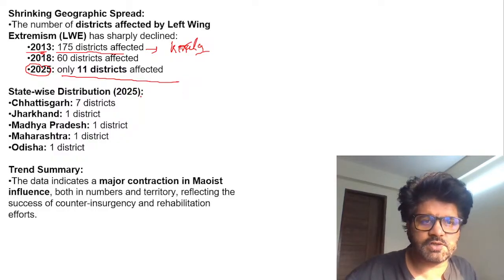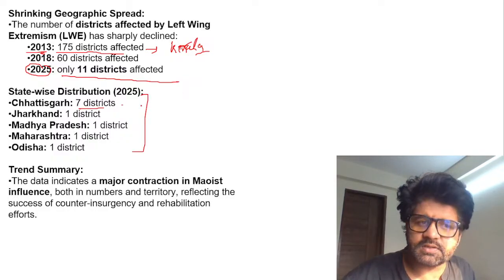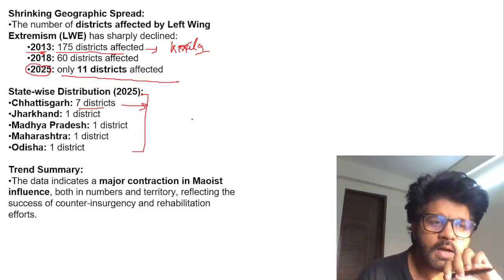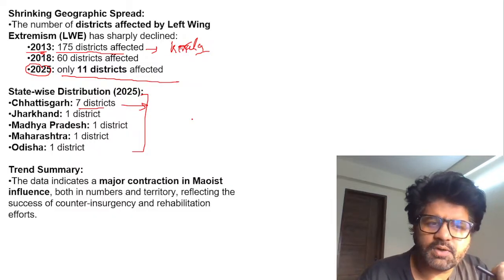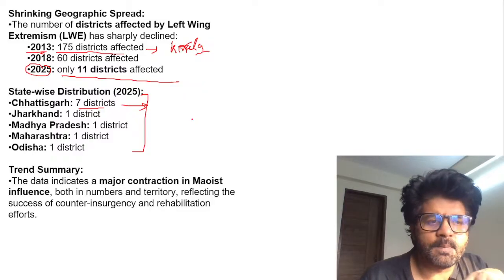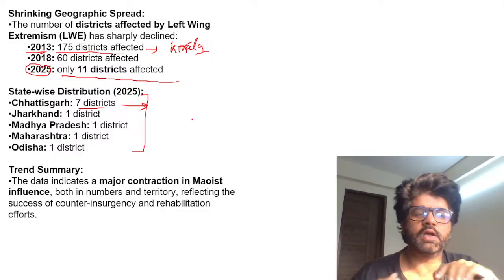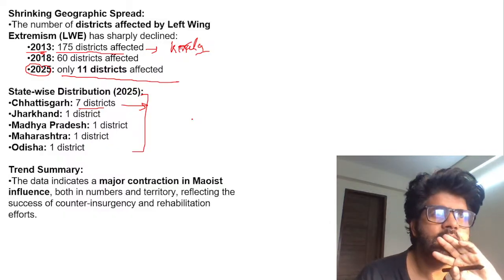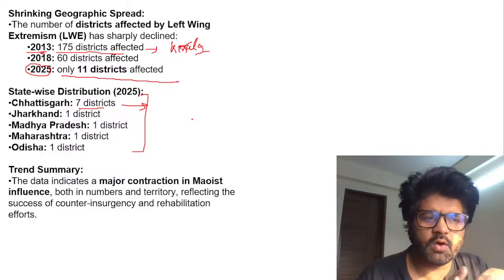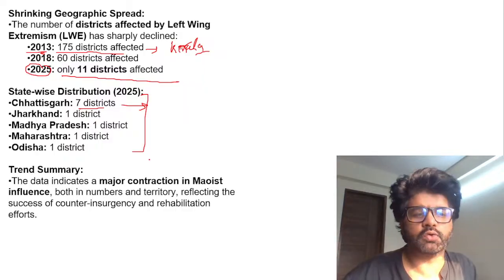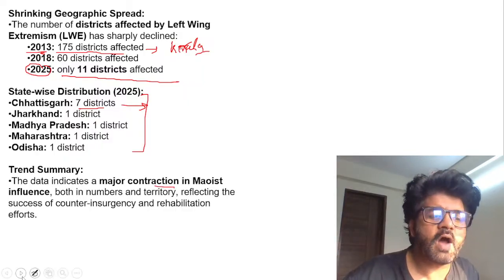And you see the state-wise distribution. There's no Kerala. Chhattisgarh still is the dominant state here. Even in Jharkhand, Madhya Pradesh, Maharashtra, and Odisha, it has reduced to a minimal number, one district. A big achievement for the government, and we should thank them. We should say congratulations to them. We always criticize them, but this is actually a good thing. So the data indicates a major contraction, and why it has happened.